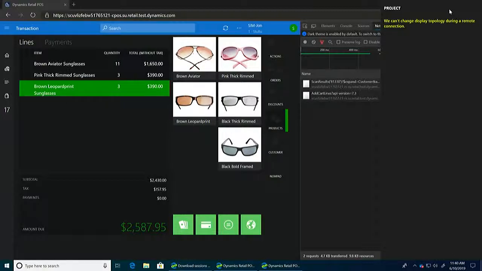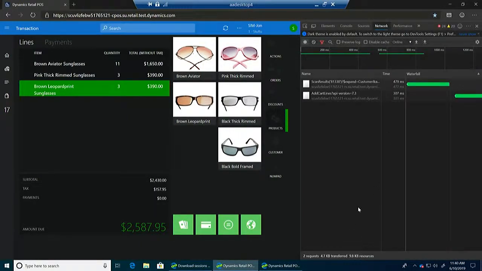So in this demo, what I wanted to show you is performance benefits of using Cloud Scale Unit, especially if it's geographically closer to you. So here I have just your regular point of sale, and I have some products on the screen, and I'm going to add some items to the cart. And when I add items to the cart, I pulled up the debugger view on this. So we're looking at the console.